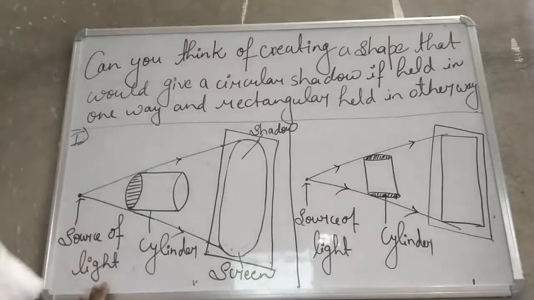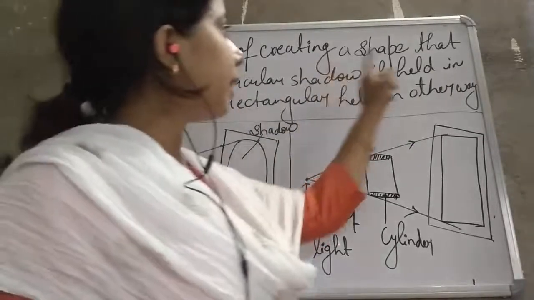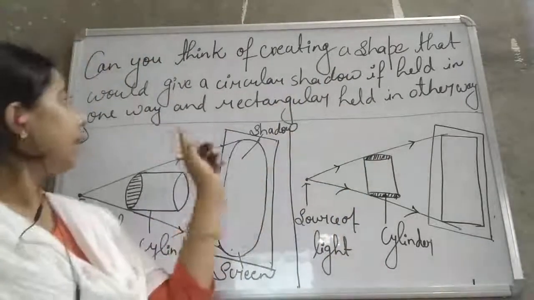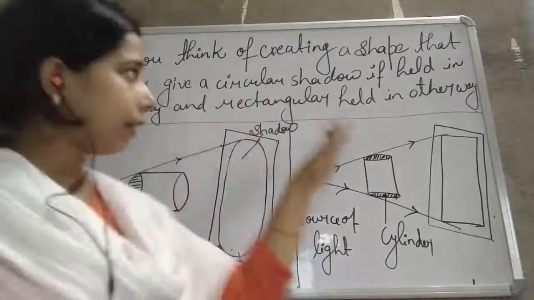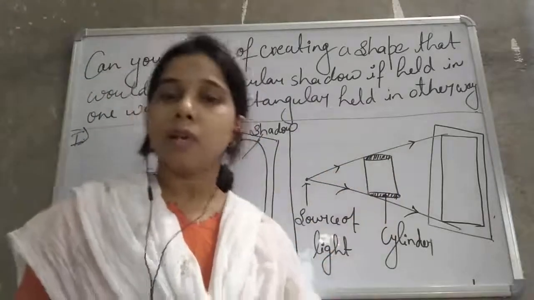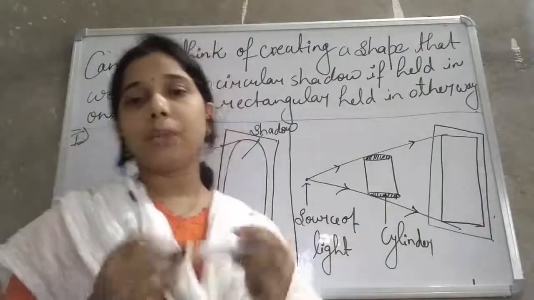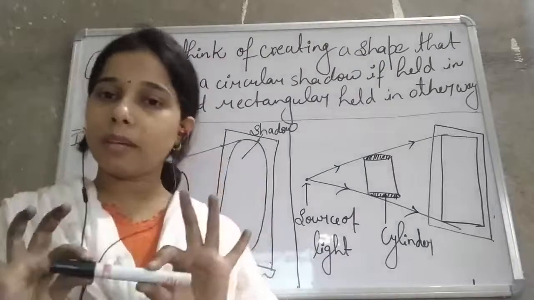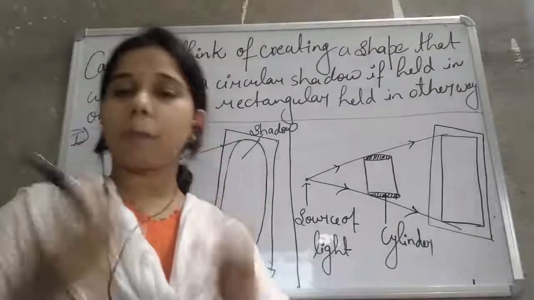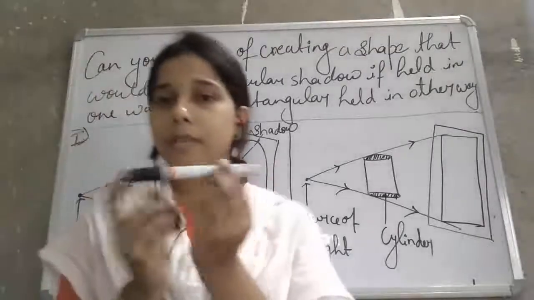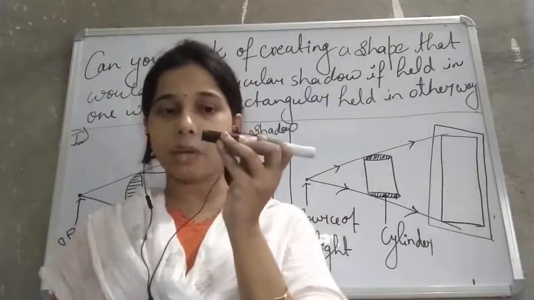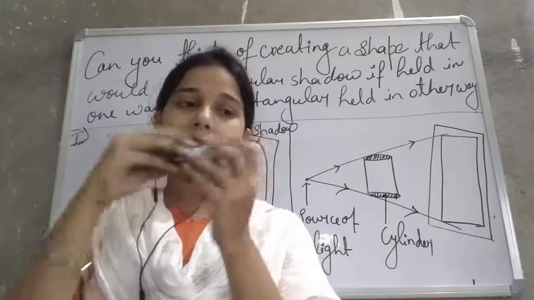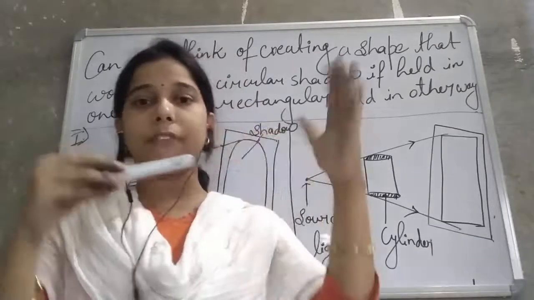You see the next question, students: can you think of creating a shape that would give a circular shadow if held in one way and a rectangular shadow if held in the other way? Is it possible that we can get a circular shadow when we keep the object one way, and a rectangular one when we keep it the other way? If suppose I keep this object like this, then the light from the source will come in this direction, and finally a circular image will be formed on the screen.